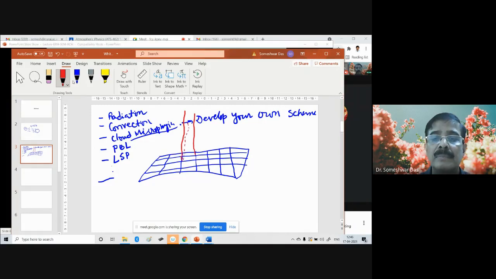Let's say this is one single column of the atmosphere. So this is just a single column over this grid box. Over this grid box, this is a single column of the atmosphere.